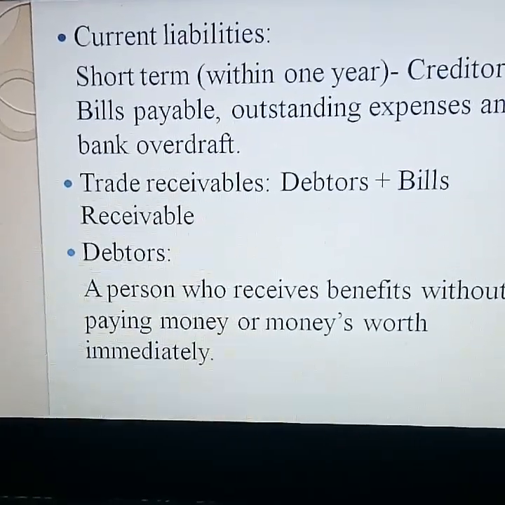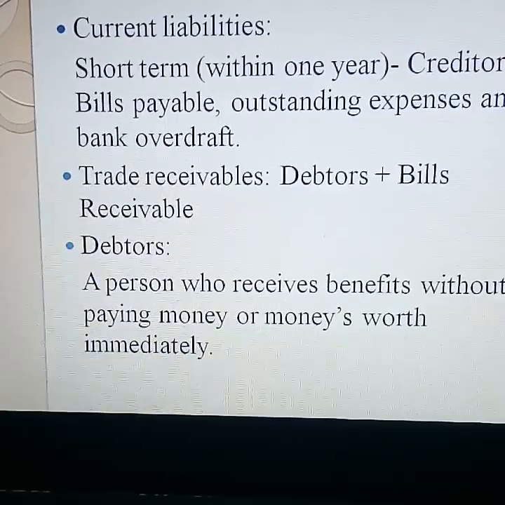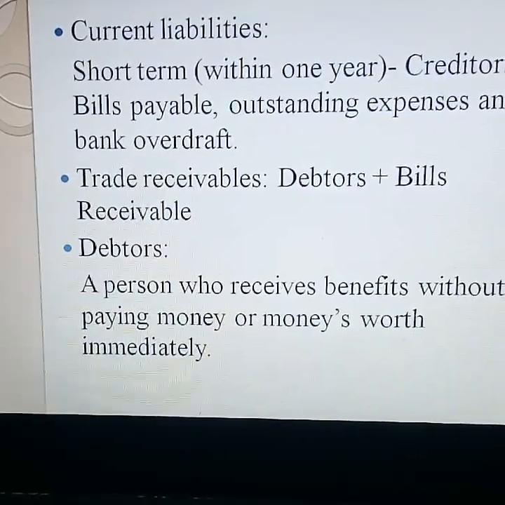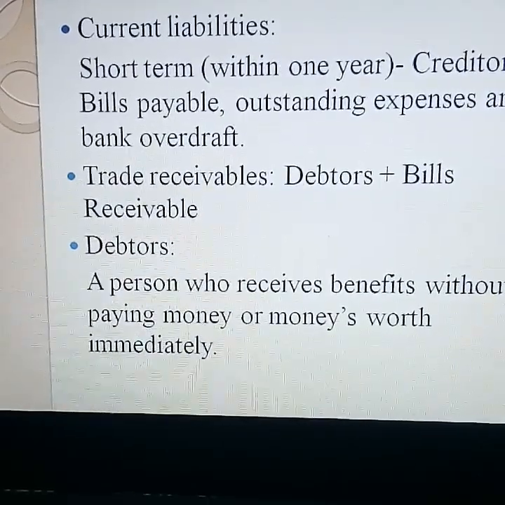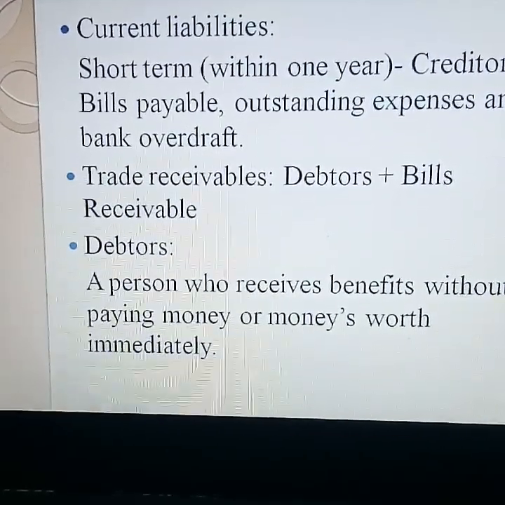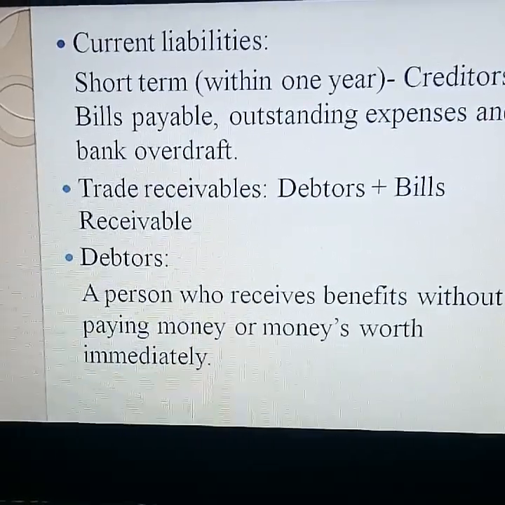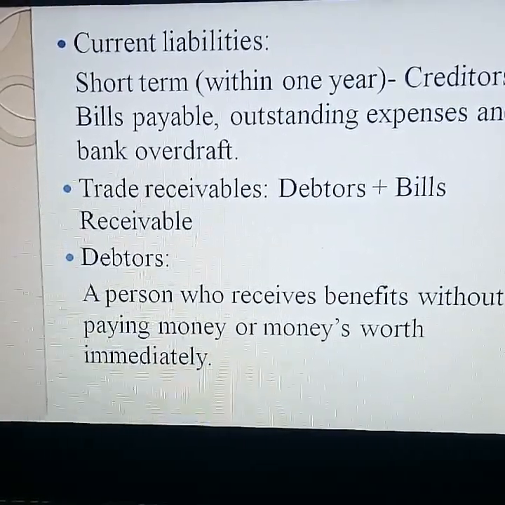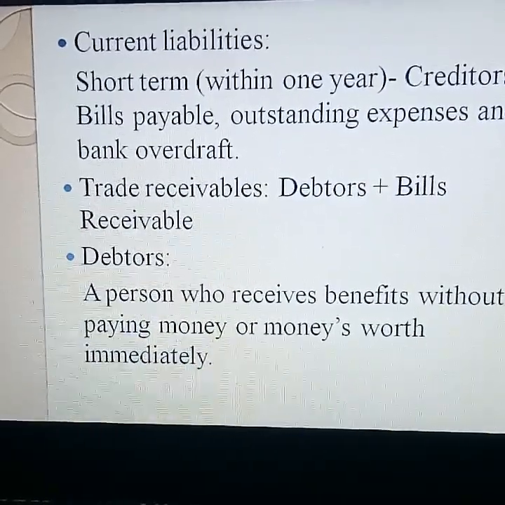So debtors means those who have bought goods on credit. While making a credit sale, debtors will arise. Another term I want to introduce under debtors is bad debts. What is meant by bad debts? The irrecoverable amount from debtors is called bad debts. While making credit sales, debtors arise. Not all debtors are genuine persons.